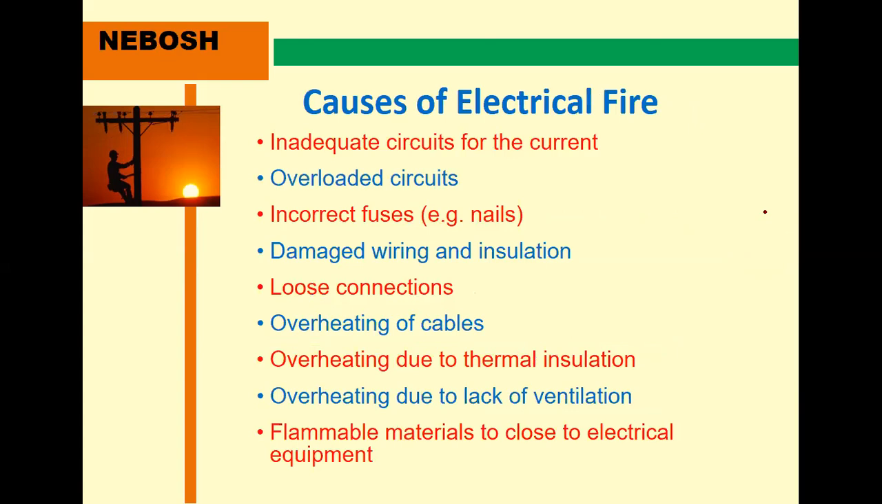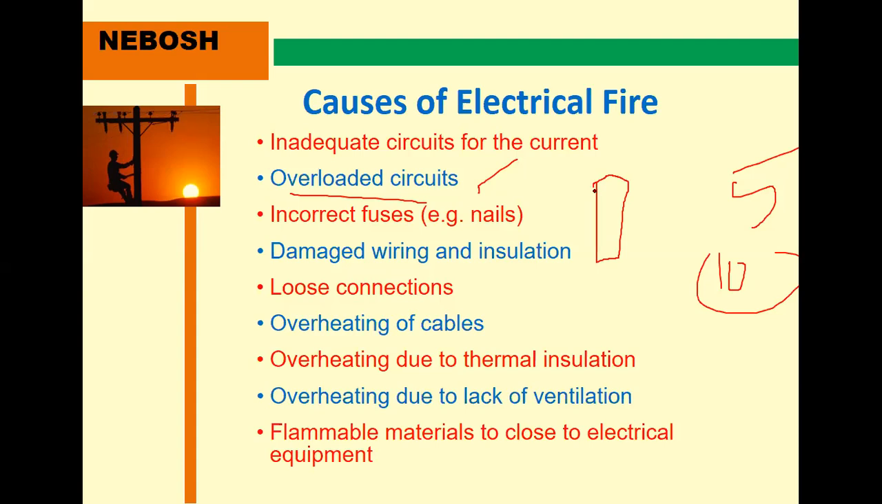Causes of electric fire: inadequate circuits for the current, and sometimes overloading. For example, this electricity can light only 5 bulbs, but people are using 10 bulbs at the same location, the same voltage. That is known as overloading. At that time, electric fire comes. And also incorrect fuses, such as nails. Incorrect fuses: this is a fuse. Next, I will explain the fuse location. Incorrect fuses, for example nails.